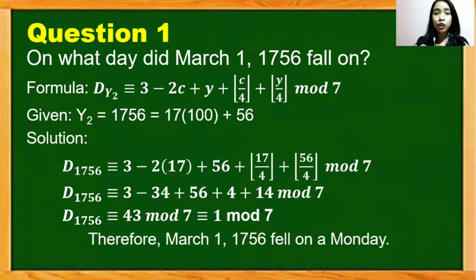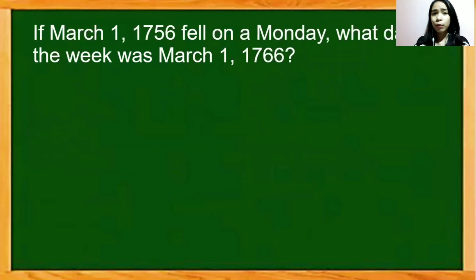Now this means that March 1, 1756 fell on Monday. So just an additional question. If March 1, 1756 fell on a Monday, what day of the week was March 1, 1766? Now, there are two ways in which we can approach this problem.